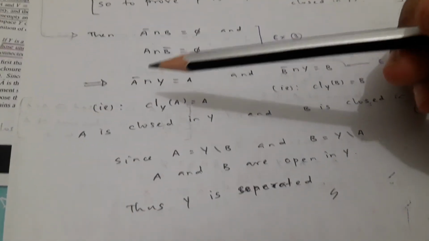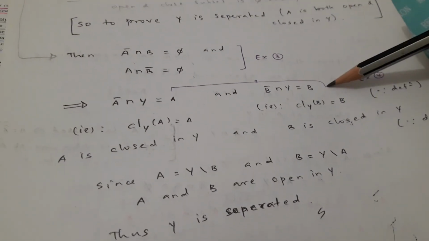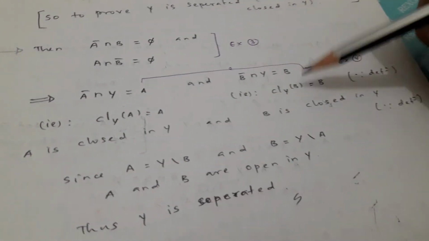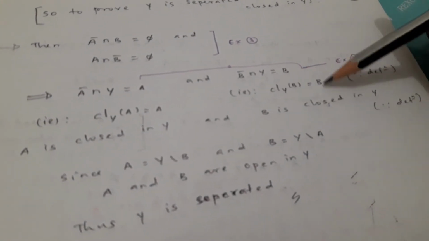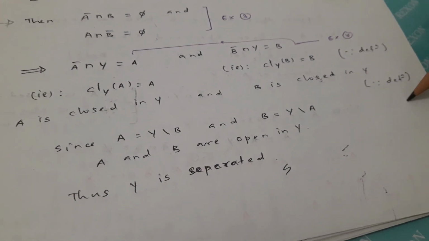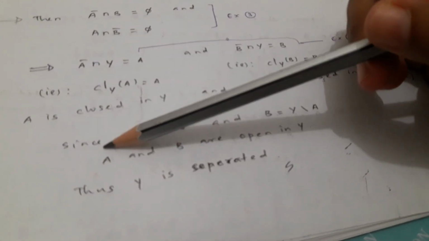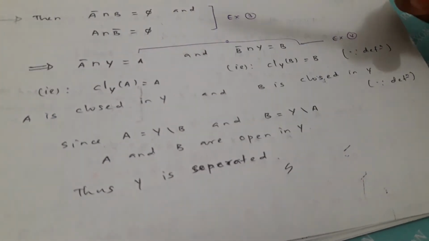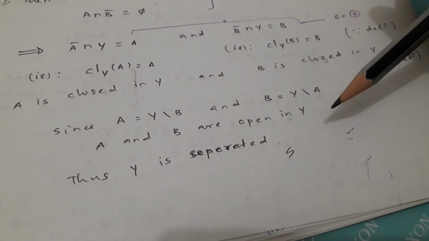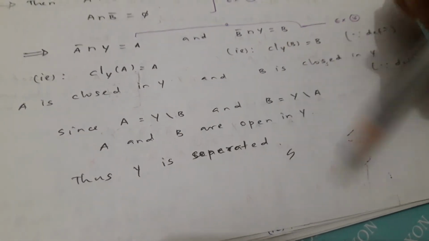From this we can say A closure intersection Y is A and B closure intersection Y is B. So that means the closure of A in Y is equal to A, and the closure of B in Y is equal to B from the definition. Therefore A is closed in Y and B is closed in Y as well. Also, since A is equal to Y minus B and B is equal to Y minus A, A and B are open in Y. Thus Y is separated. So this is the proof of this lemma.